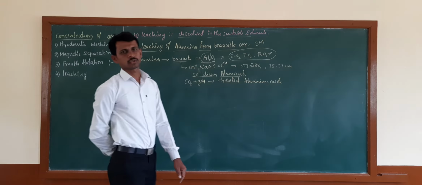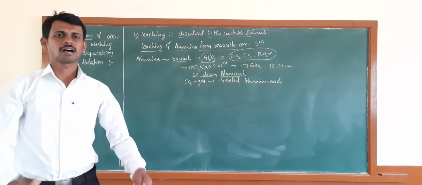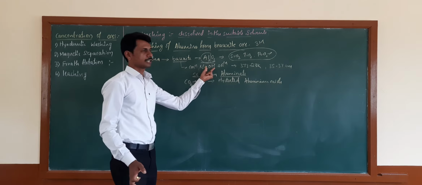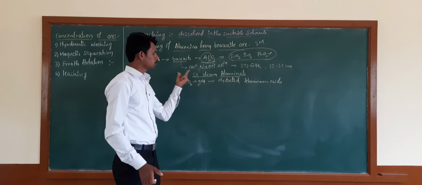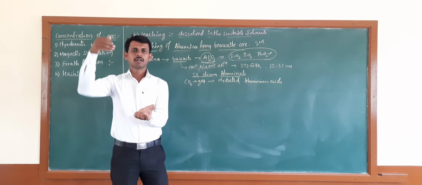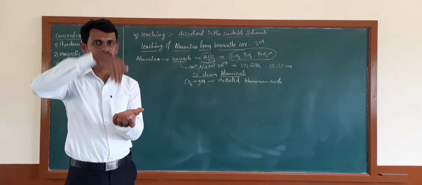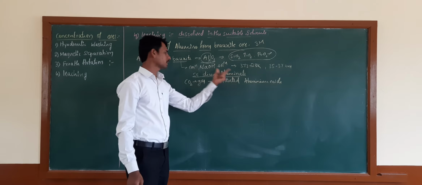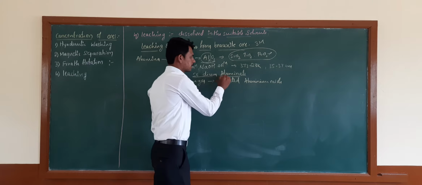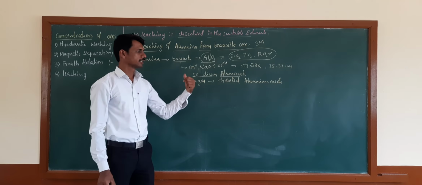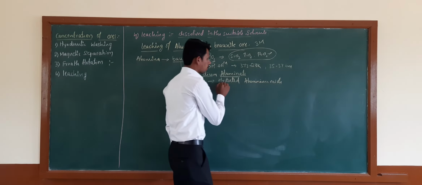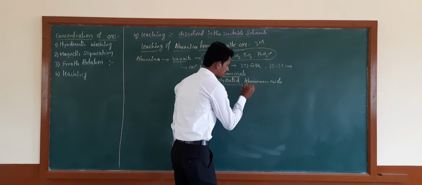That will be converted into the hydrated aluminium oxide. All these are present in only one container. When you are adding the bauxite ore and NaOH solution, then the aluminium will be converted into the sodium aluminate form in that solution. Then if you pass carbon dioxide gas to that solution, the sodium aluminate reacts with the carbon dioxide, and the aluminate present will be converted into the hydrated form.